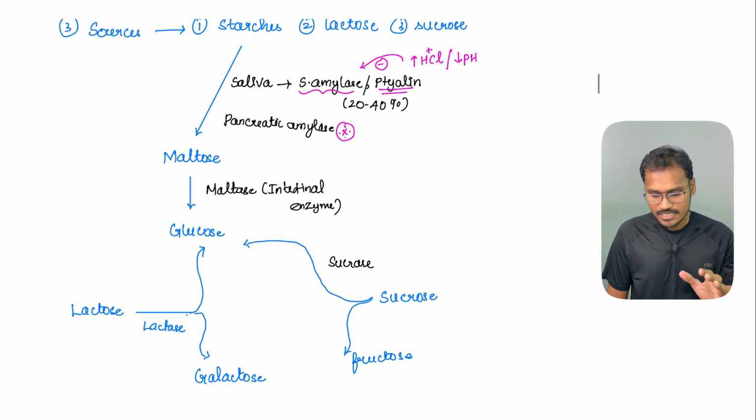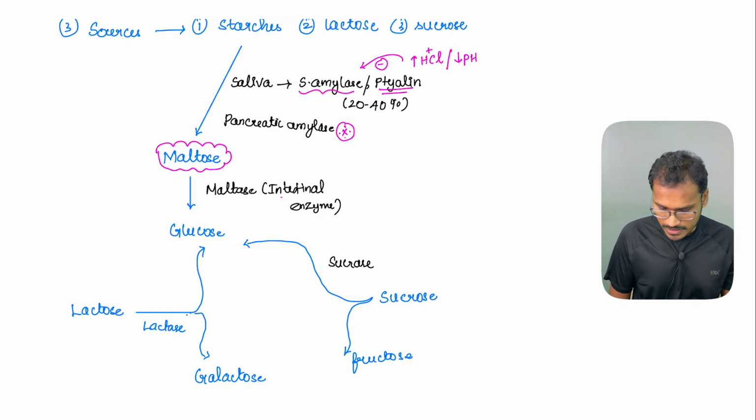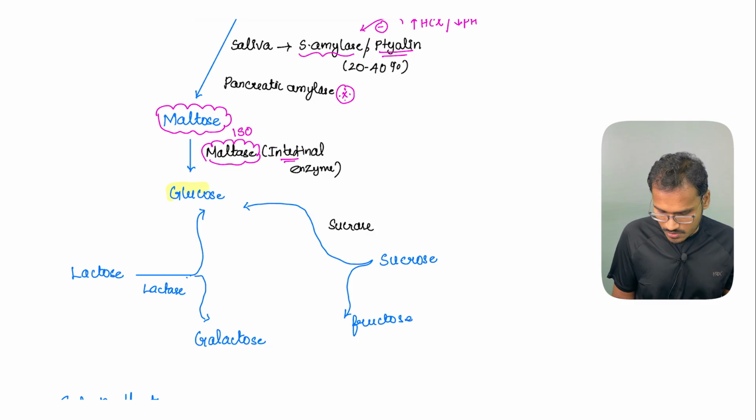And these starches are generally broken down into the substance called maltose. Just now we saw maltose can be further broken down by the intestinal enzymes, which are the maltase, or otherwise isomaltase also we can say. And finally, we will land up with the smallest molecule, that is the glucose.